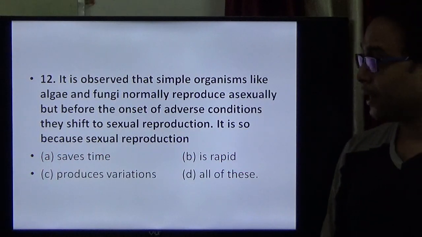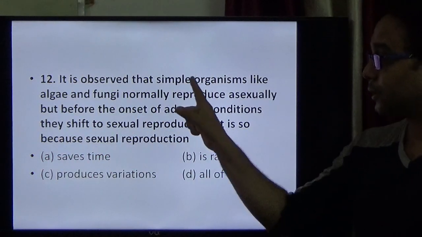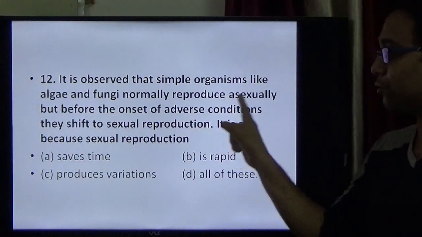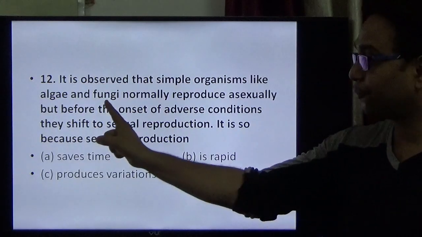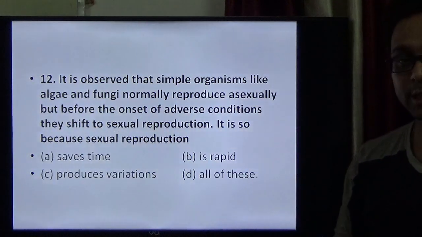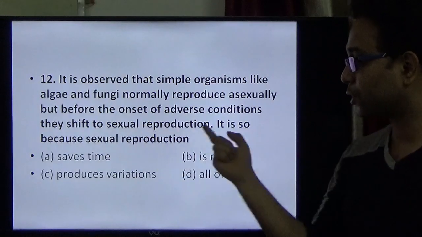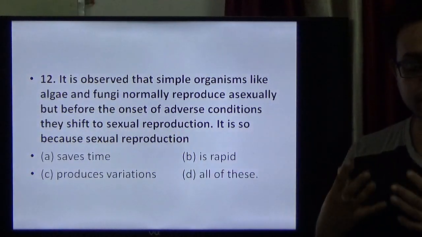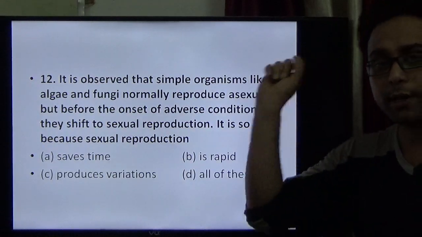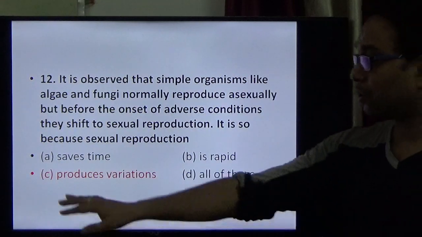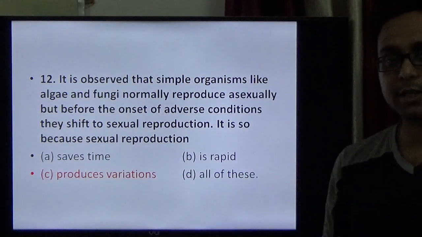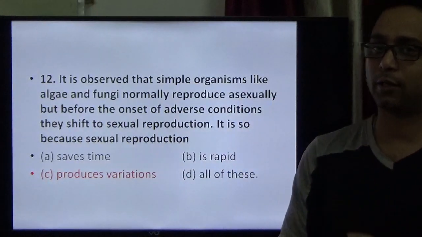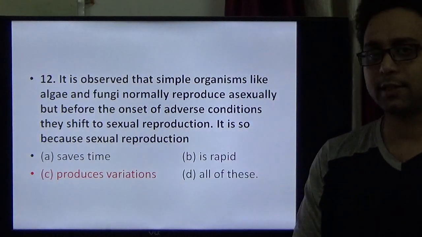Question number 12. It is observed that simple organisms like algae and fungi normally reproduce asexually, but before the onset of adverse conditions, they shift to sexual reproduction. Why does sexual reproduction happen at that time? Because it produces variation. In asexual reproduction, the organism produces a clone of the mother organism, so no variation happens.